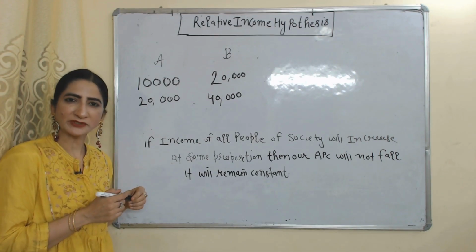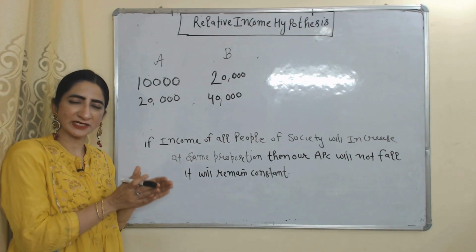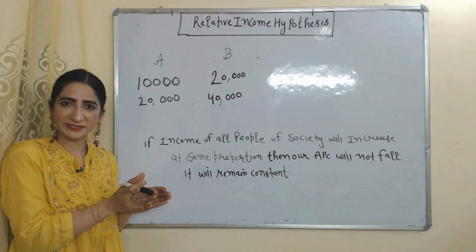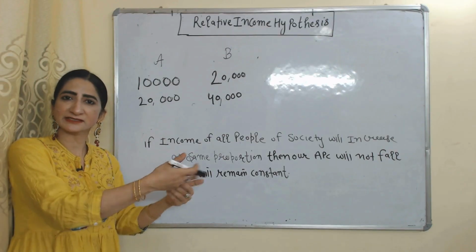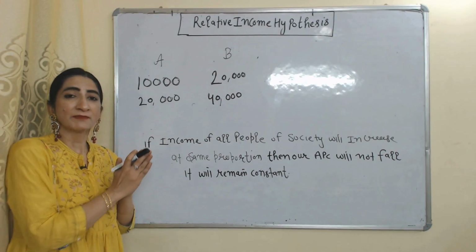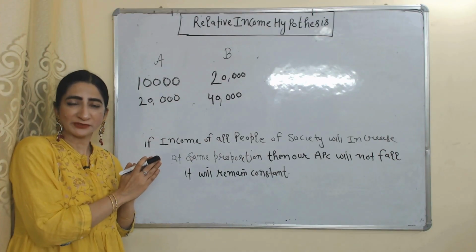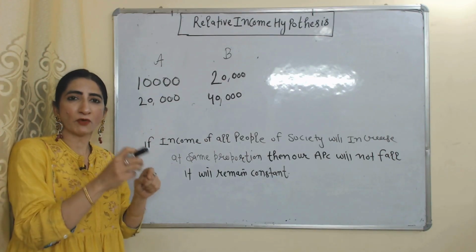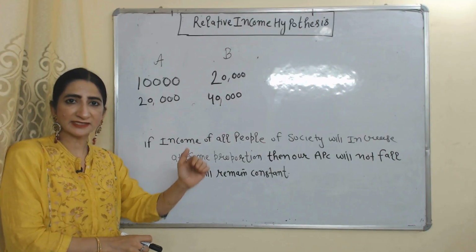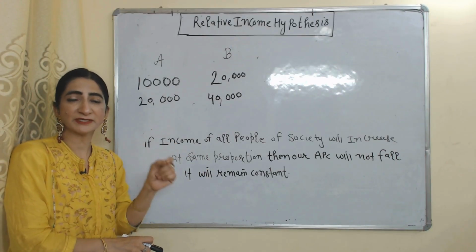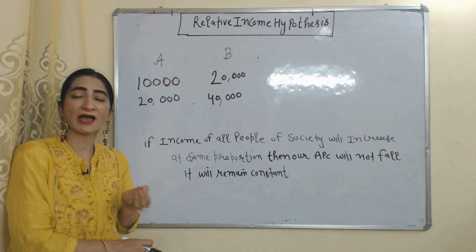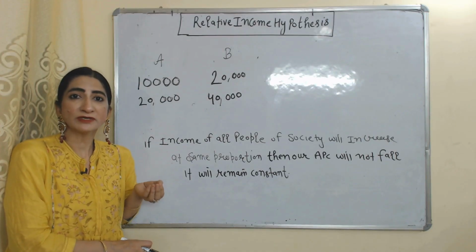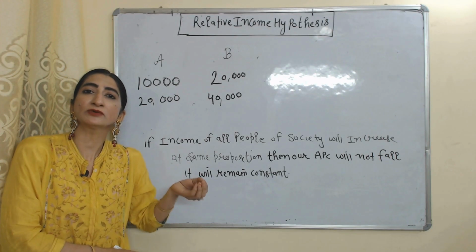According to the absolute income hypothesis, as our income increases, our average propensity to consume falls because the increase in consumption is less as compared to the increase in income. But according to the relative income hypothesis, if the income of all people in society increases in the same proportion, then our APC will not fall. It will remain constant because we have to consume in order to maintain our standard of living equal to the society.